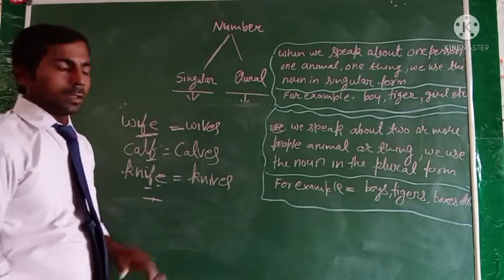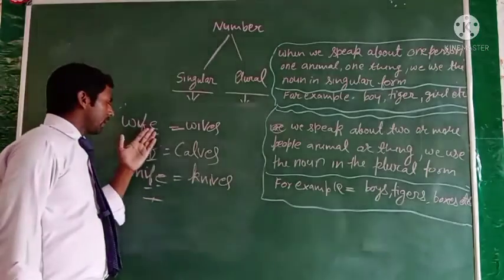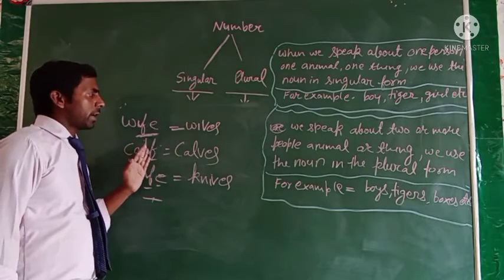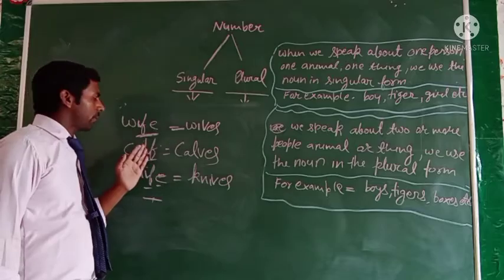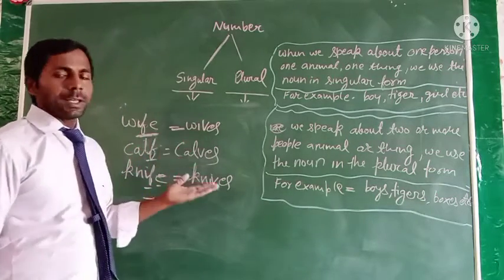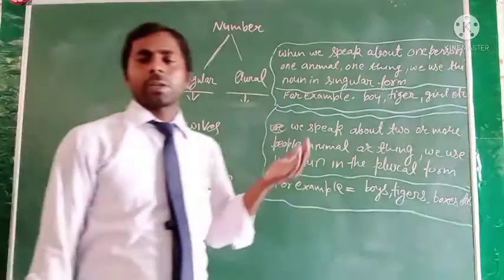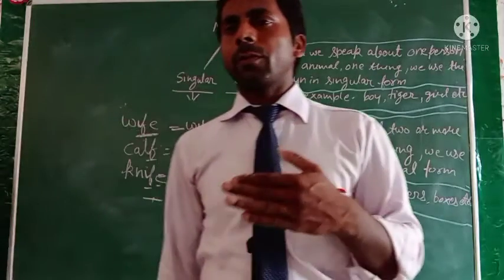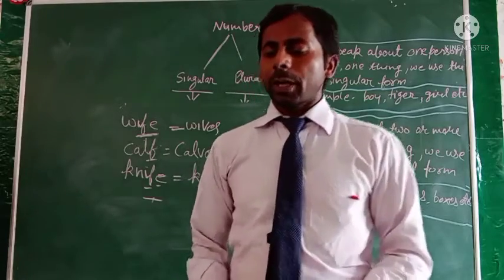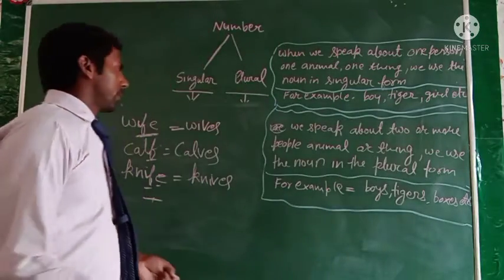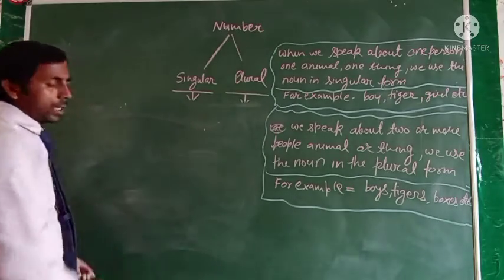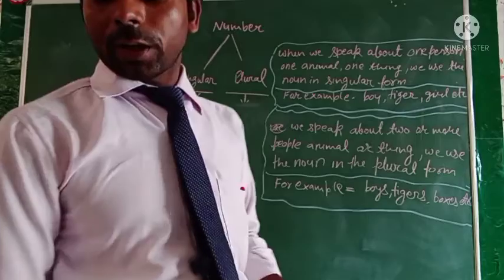Clear? If you have F or FE at the end of some noun words, the F and FE will be changed into V and we add ES. By adding the ES, we can change the singular form into the plural. Clear? But many of the words that use F, okay, some of the conditions do not follow that rule.